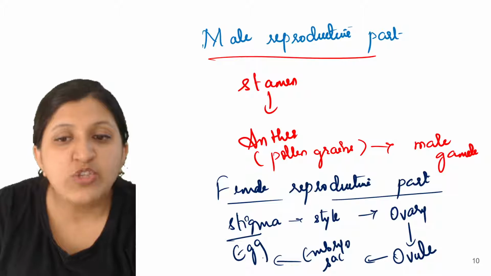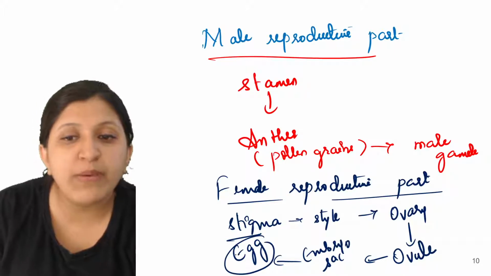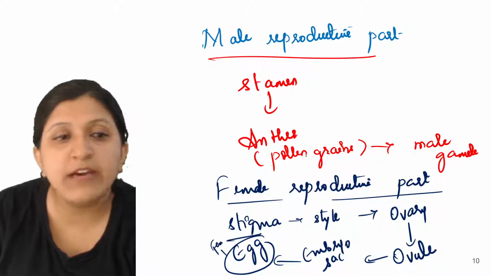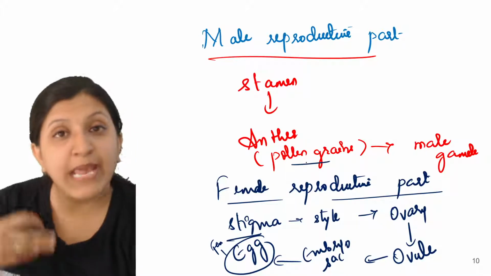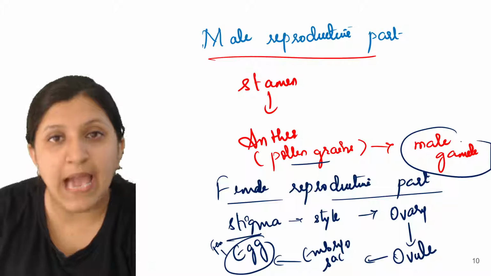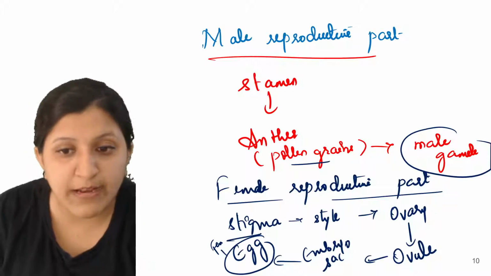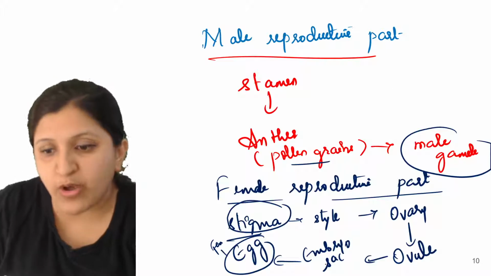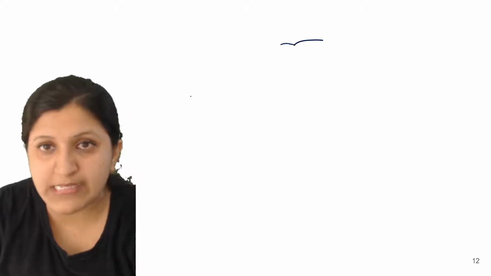Egg. Okay, so egg is now a female gamete. Here directly in the pollen grain we were able to see a male gamete, but in case of female reproductive part, stigma is there. Okay, so let's just draw this and show you where exactly the stigma, style and ovary is present.